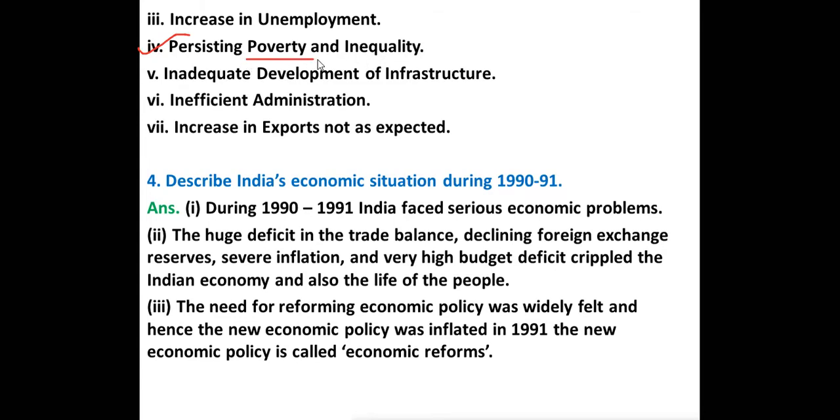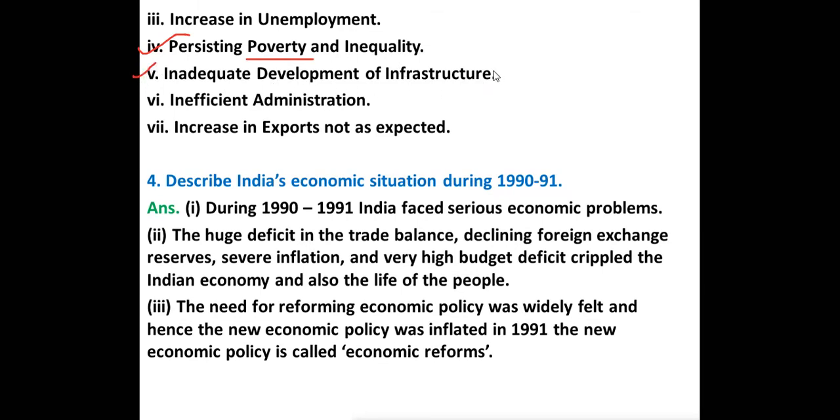Fourth point is persisting poverty and inequality. You know that in India many poor people live. So poverty is still there in India, and inequality means there is uneven distribution of income and wealth among the poor and the rich.